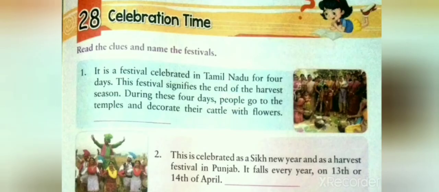Number 7. It is a huge room with a stage where the audience can see performances much like a theatre. It is auditorium. We will write in the space given auditorium. A-U-D-I-T-O-R-I-U-M. Auditorium. Let's move to the next topic.